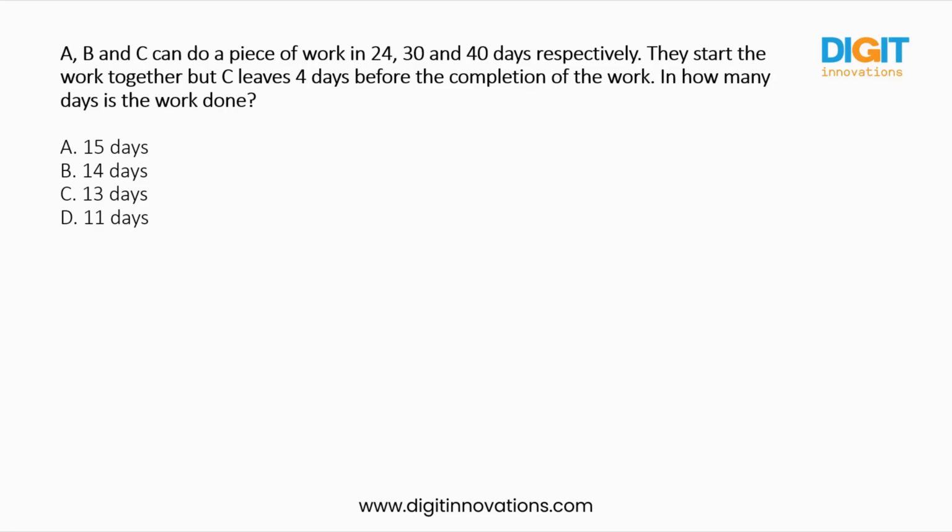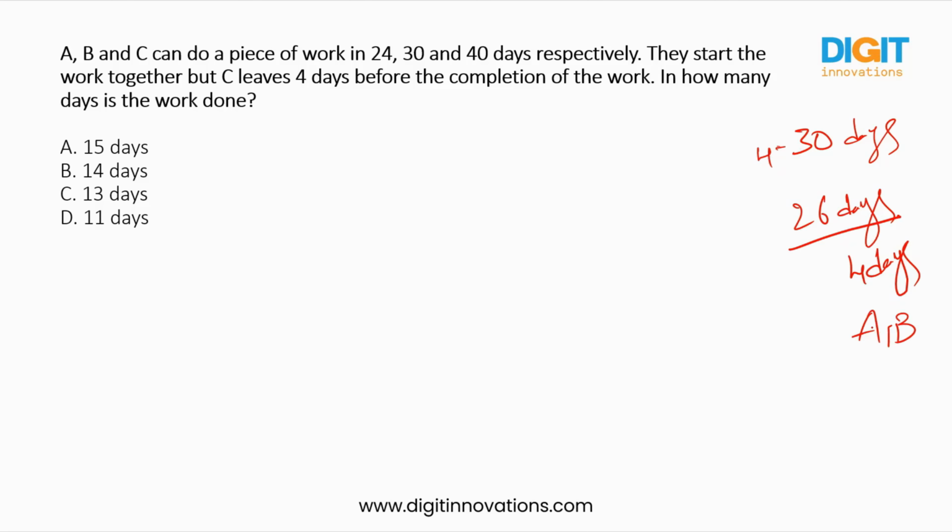What if C leaves 4 days early? For example, if they require 30 days to complete the whole work, C leaves the work before completion of the work. That means he was leaving 4 days early. That means C is working only for 26 days. For the remaining 4 days, only A and B are working.